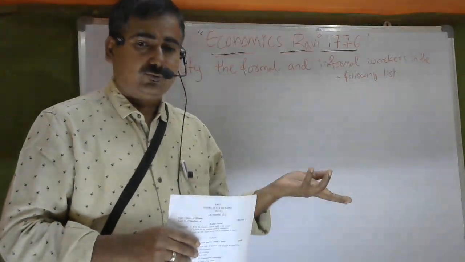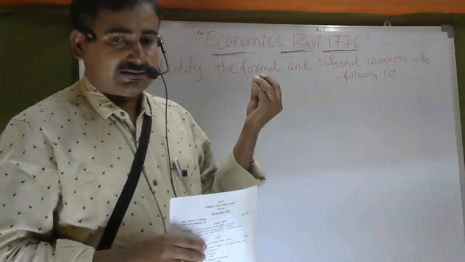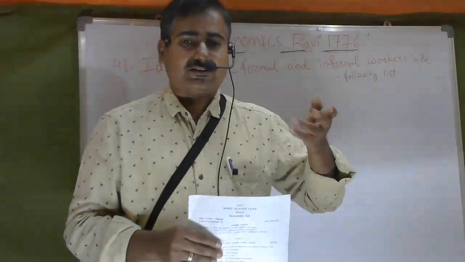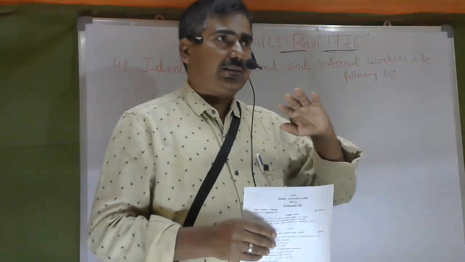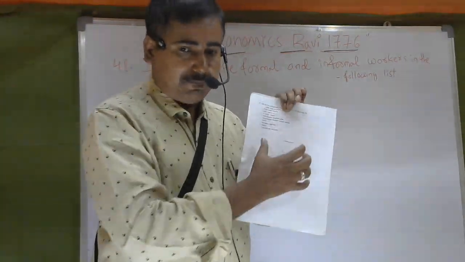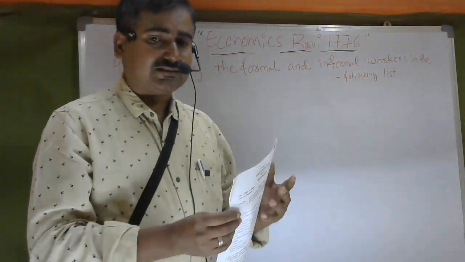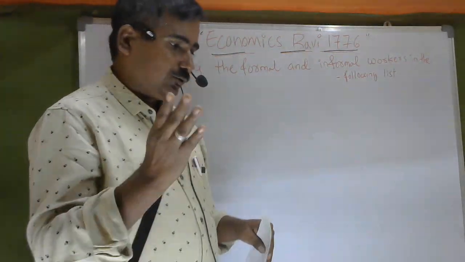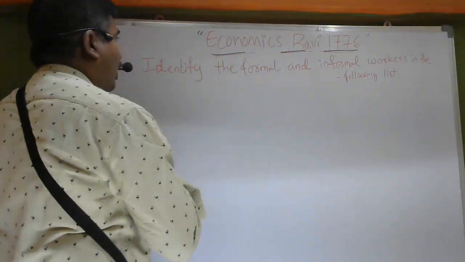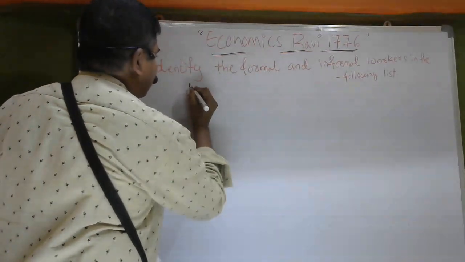For example, in the informal sector, building construction workers and many other workers come under it. So the total 10 members given are classified into two parts. The first one we have taken is the formal sector. So first, the formal side.